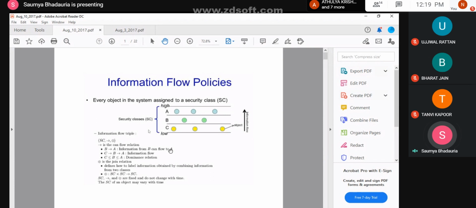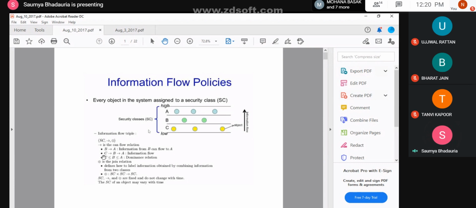Because A, B, and C refer to the security classes. So if there is a file whose data needs to be accessed at the higher level or at the lower level, we would only allow it if the privileges are accepted.